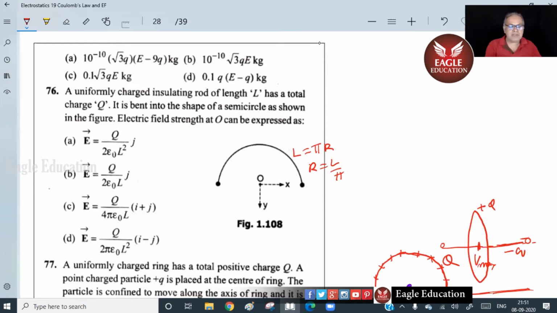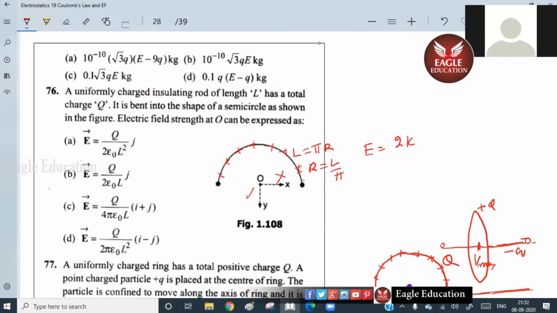Which charge it has, total charge Q, is not mentioned as positive or negative. You should have mentioned anyway, but let us think it is positive. Sir, will Q be in y component or x component? It's down, so some minus sign is missing somewhere. Okay, let us see. So what should I write? E equals, what was the formula? 2kq by pi r square, K lambda by R, sin theta, isn't it? Yes, sir.